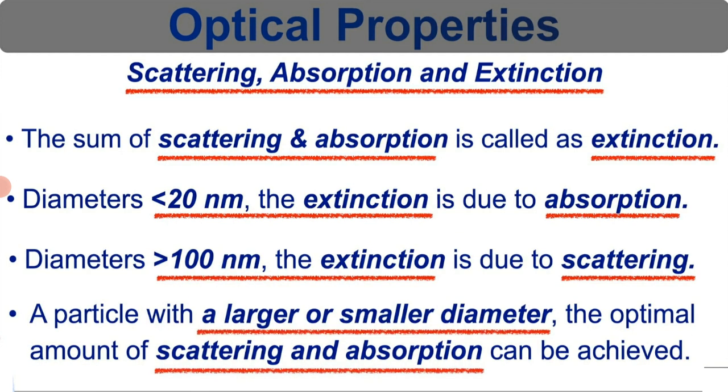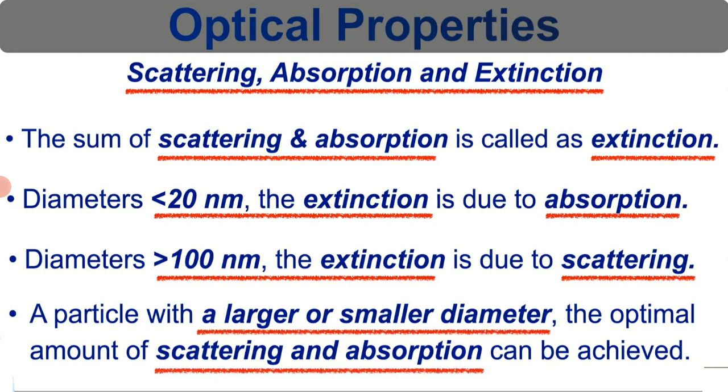Scattering, absorption and extinction. The sum of scattering and absorption is called extinction. If the diameter is less than 20 nanometers, the extinction is due to absorption. If the diameter is greater than 100 nanometers, the extinction is due to scattering.